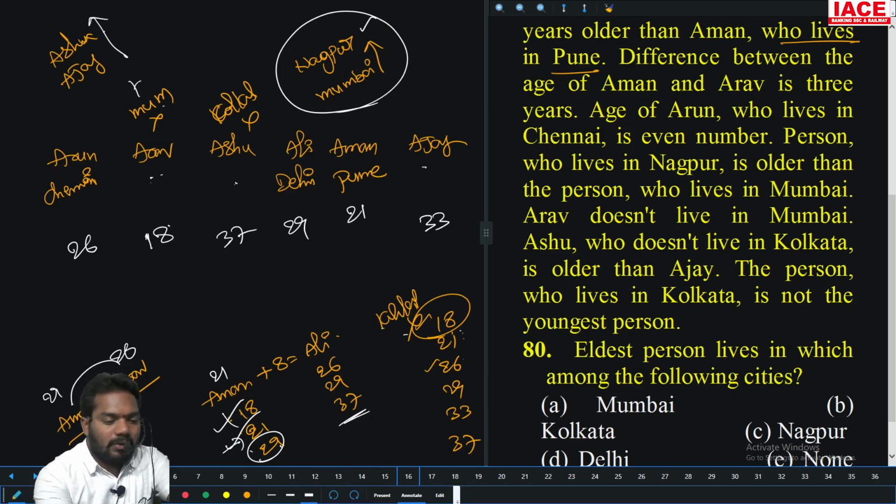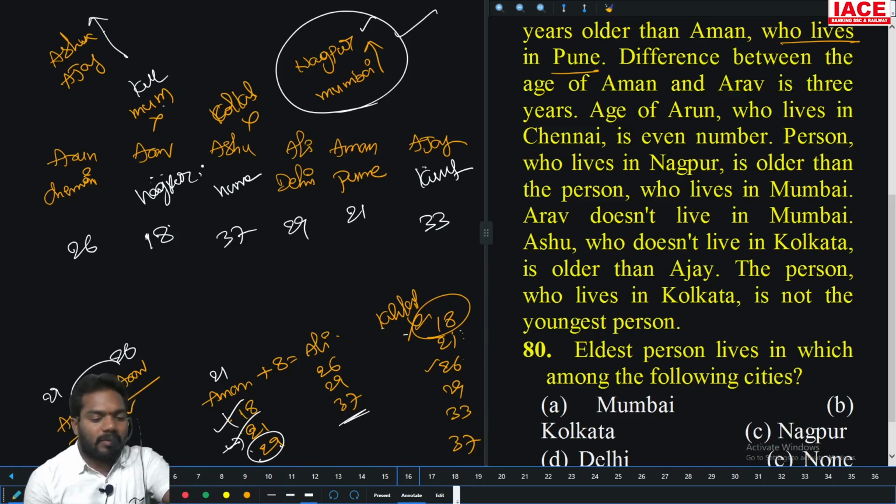Then 18 is not Kolkata, so this is not Kolkata and not Mumbai. This is also not Kolkata. The only chance of Kolkata. And the next one is not Mumbai, so this is only Mumbai. Nagpur is older than Mumbai, so this is Nagpur. But not possible. Okay, not possible.